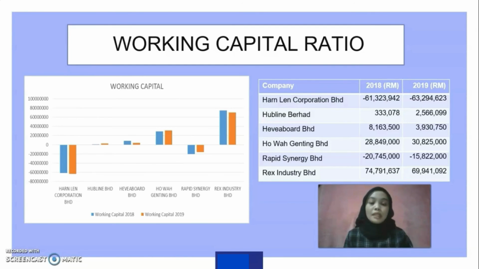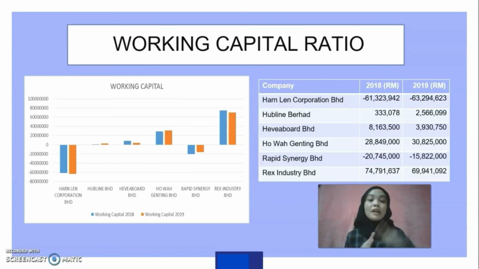Next is about working capital. When determining a company's ability to pay off its short-term obligations, the working capital ratio can be used as a tool. As illustrated in the diagram, Industry Bhd had the highest working capital in 2018 and 2019. Meanwhile, Harn Len Corporation Bhd had the lowest working capital for both years.